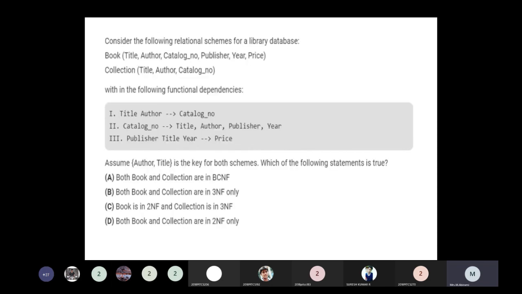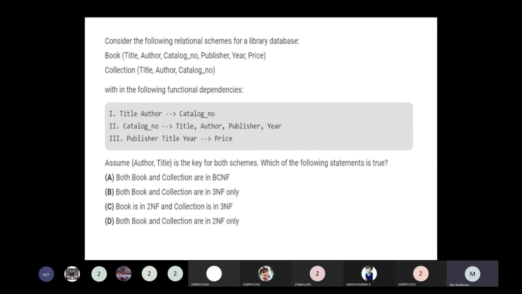The next question: consider the following relational schema for a library database. What are the tables given? Book and Collection.